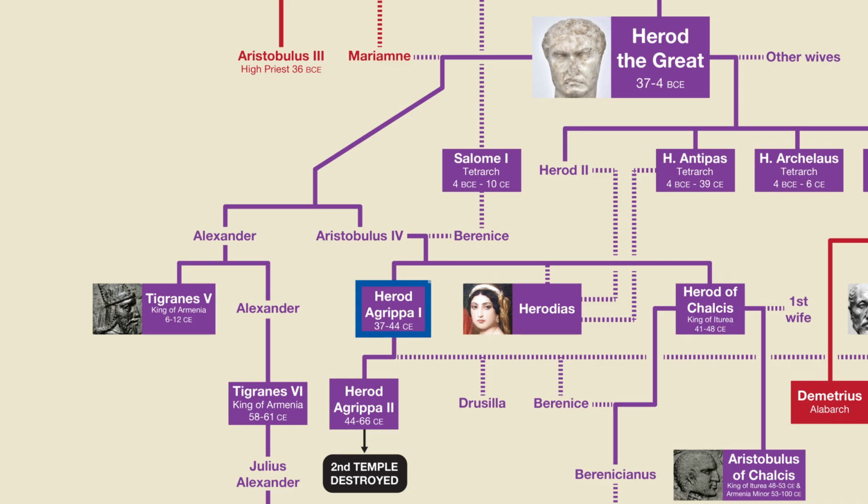This Agrippa, known to historians as Agrippa I, is the third of the 3 Herods mentioned in the Christian New Testament, where he shows up in the book of Acts as the Herod who imprisons the Apostle Peter. Agrippa was in poor health and eventually died of kidney failure, at which point Judea reverted to a Roman province while his son, Agrippa II, was allowed to stay on as a symbolic figurehead for the Jewish people. Agrippa II also shows up in the book of Acts, where he is simply called Agrippa. Unfortunately, Agrippa II was very unpopular within Judea for being an absentee ruler who always sided with the Romans in disputes, while anti-Semitism in the Roman Empire was becoming a big problem.